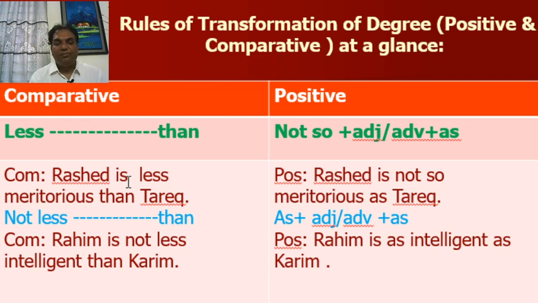Second rule: "not less than." You have to use "as" plus adjective or adverb plus "as." Example: Rohim is not less intelligent than Karim. You have to use "as" in positive degree: Rohim is as intelligent as Karim.